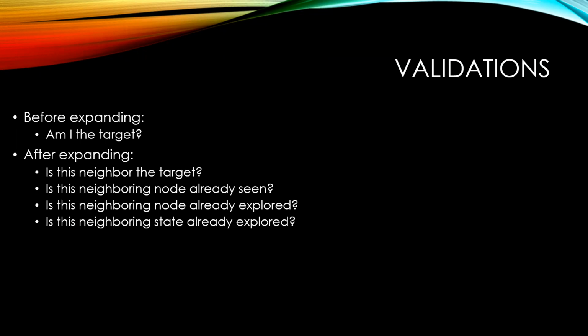I search if my neighboring node has already been seen or explored, and I also check if my neighboring state has already been explored. And this is because I might not come across the same node twice, but I can come across the same state more than once.